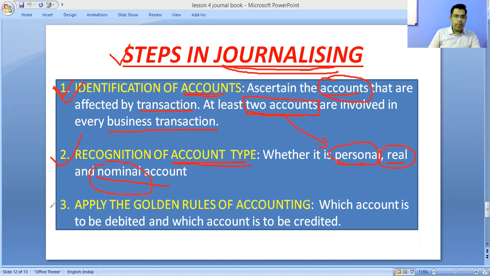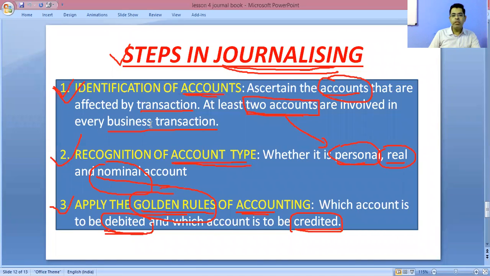In the third step, after you have identified, you have to apply the rules, the golden rules of accounting. According to those rules of accounting, you have to find out which account is to be debited and which account is to be credited. These are the three steps according to which you have to pass journal entries.